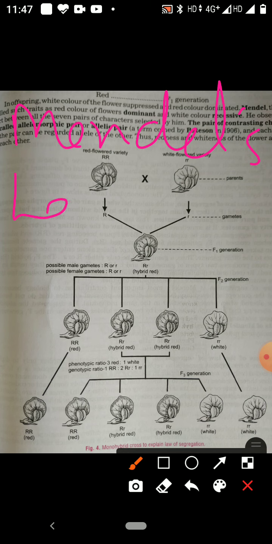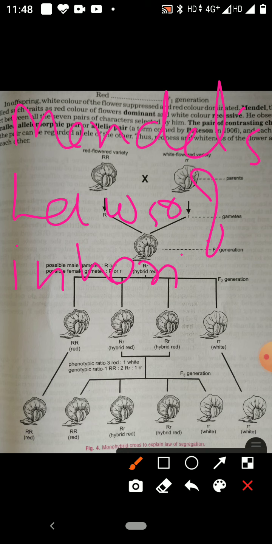This law is based on the observation of the cross-breeding experiments conducted by Gregor John Mendel.